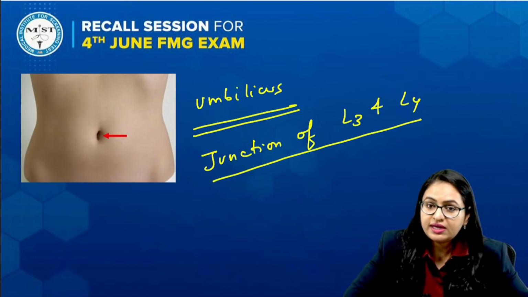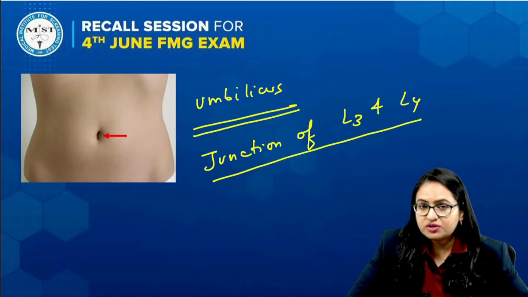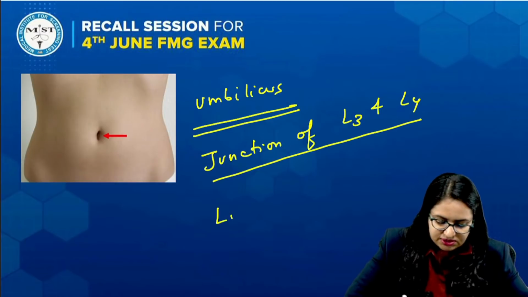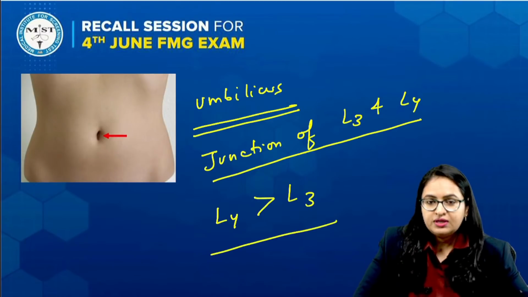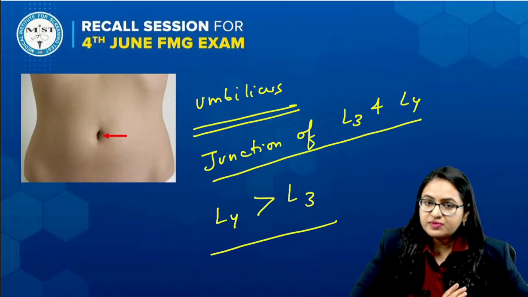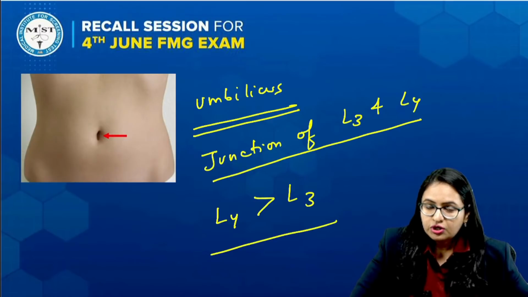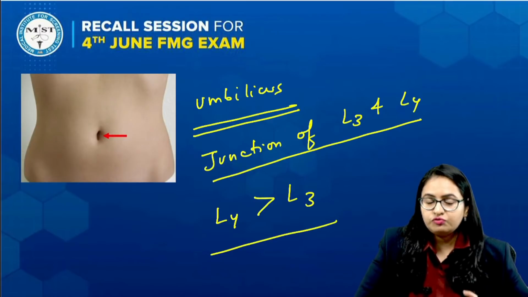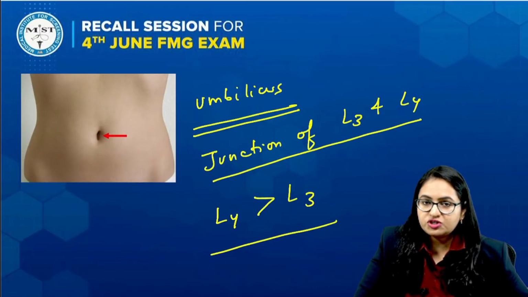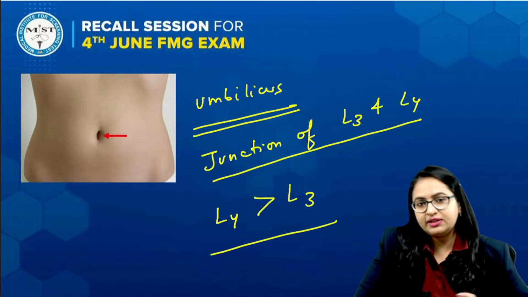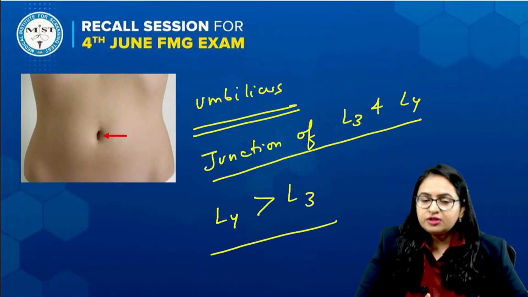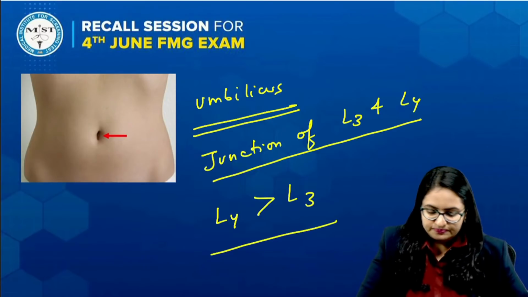And if by chance separate vertebrae are given, like L4 and L3, then we say L4 is a better answer than L3. So either it is mentioned between L3 and L4, or if separate vertebrae are given, you will go first for L4 and then for L3. But in the options, only up to L3 was mentioned.